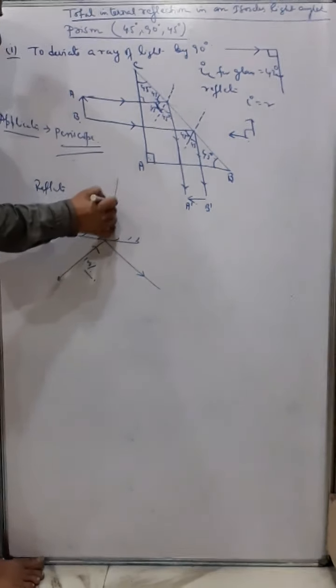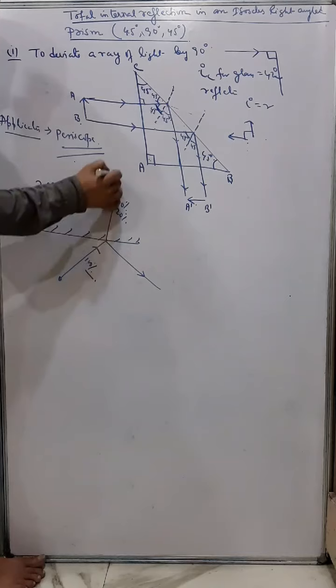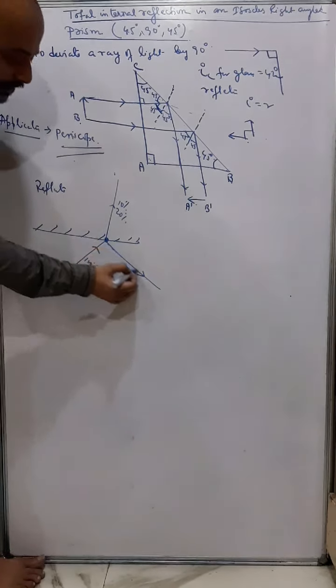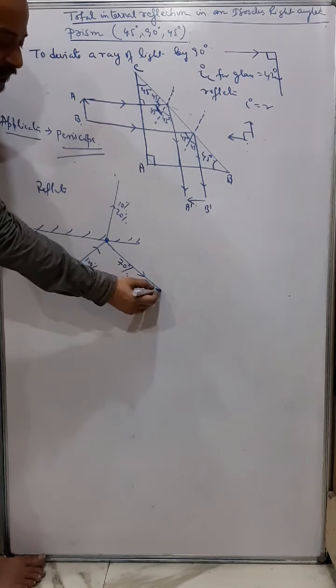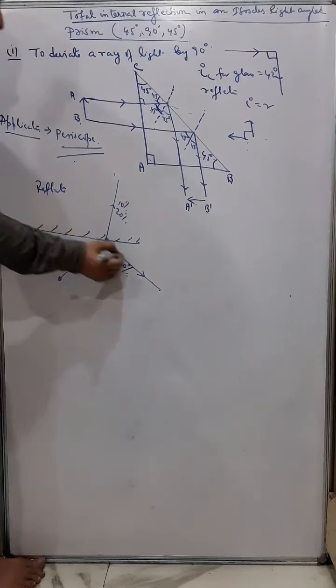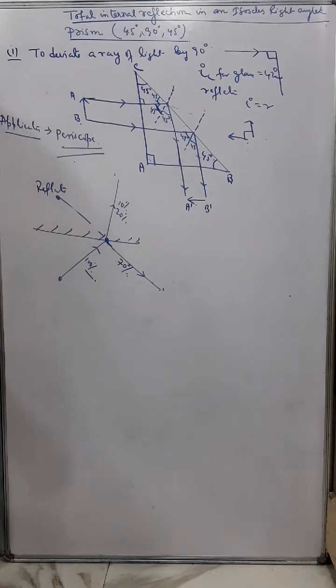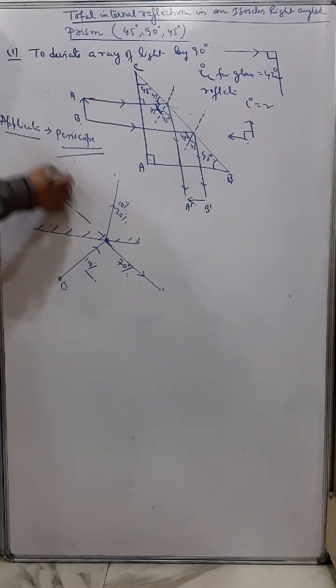Some part of the light, say 10 or 20% of the light gets refracted, some gets absorbed, and only the remaining part, say 70% or 60%, gets reflected. And it is due to this reflected ray of light the image is formed here. So that's the object and this is the image. So this is a normal reflection.